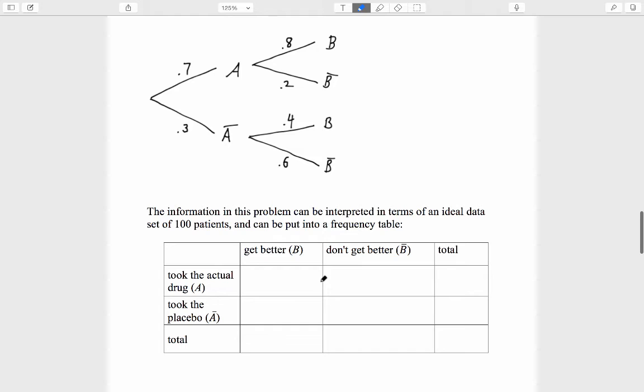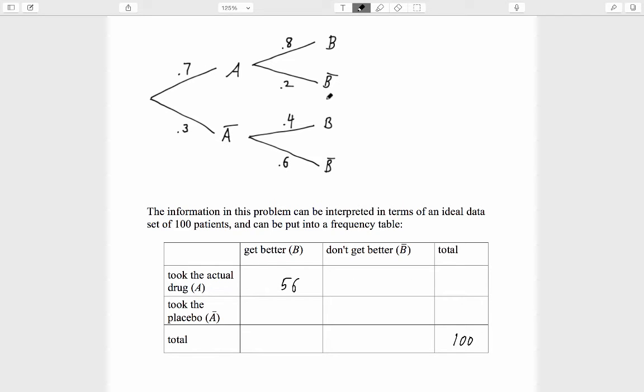That last question was a little bit more involved. There were a number of different decimals we had to compute with. It gets harder to hold on to our intuition. To make this as intuitive as possible, the information in this problem can be interpreted in terms of an ideal data set of 100 patients, and that can be put into a frequency table. Out of a perfectly representative group of 100 patients, how many took the actual drug and got better? We've seen that the probability of taking the actual drug and getting better equals 0.7 times 0.8, which equals 0.56. So 0.56 times 100 equals 56. Among the 100 patients, there are 56 who took the actual drug and got better.